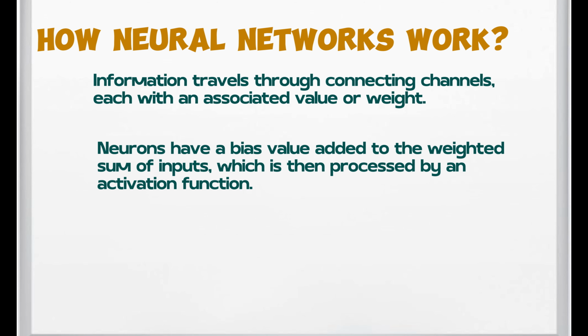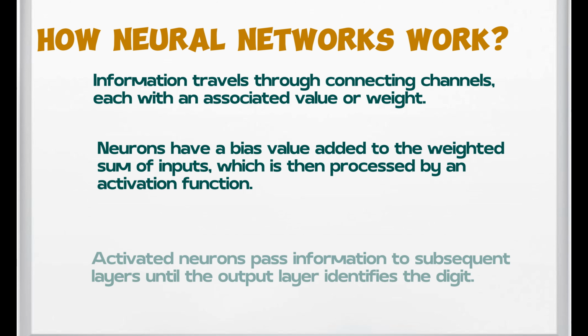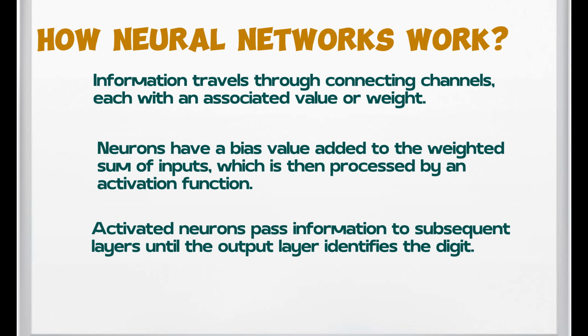Number 5. Neurons have a bias value added to the weighted sum of inputs, which is then processed by an activation function. Number 6. Activated neurons pass information to sequential layers until the output layer identifies the digit. Weights and biases are continuously adjusted to create a well-trained network.